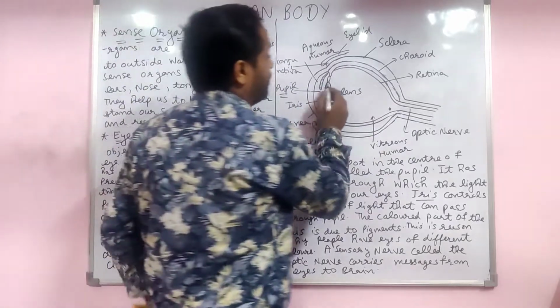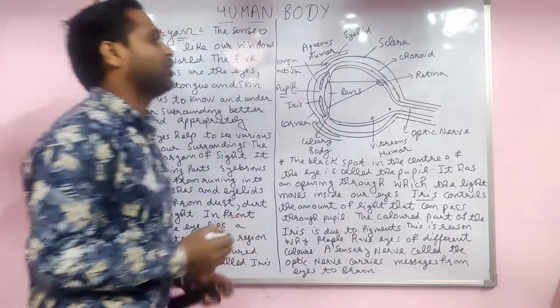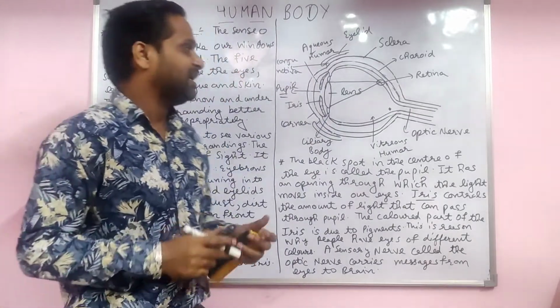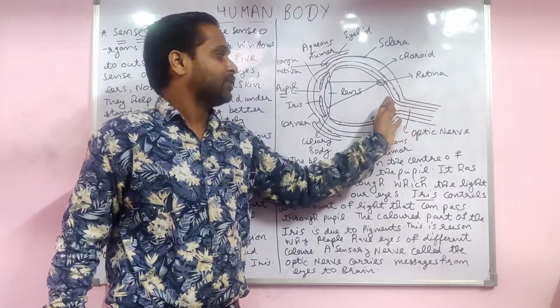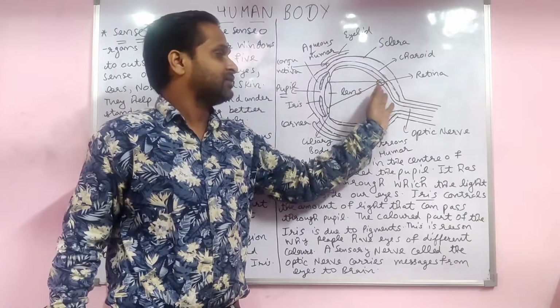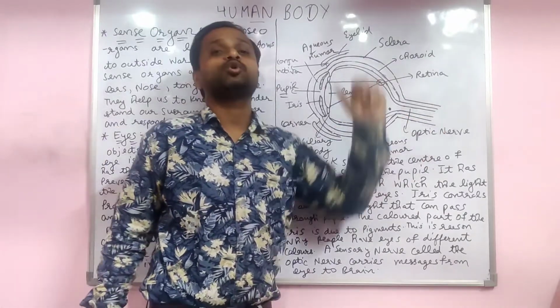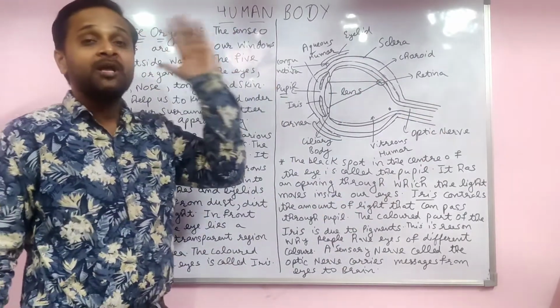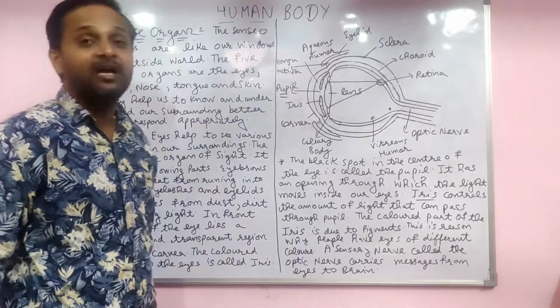And the lens forms the image on the retina. From the retina, the message goes through one sensory nerve, that is the optic nerve. Through the optic nerve it goes to the brain. Then we are able to form the image of any object in the brain.